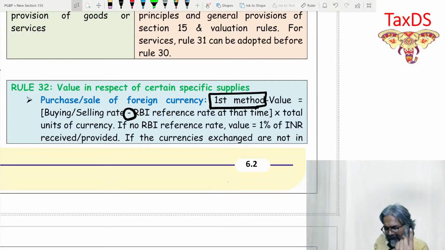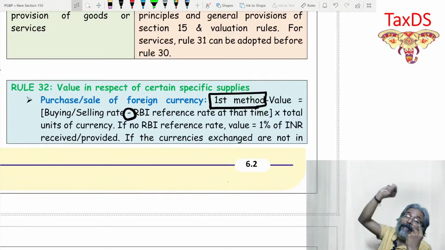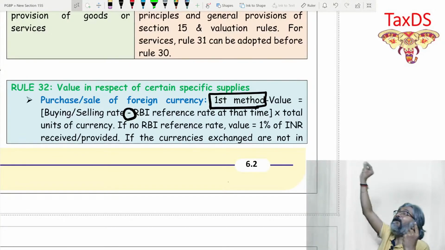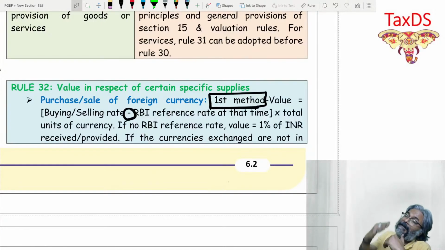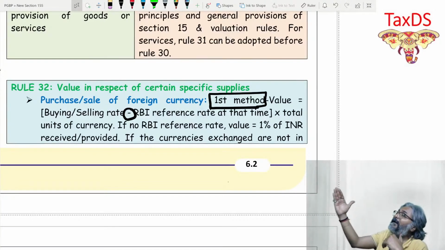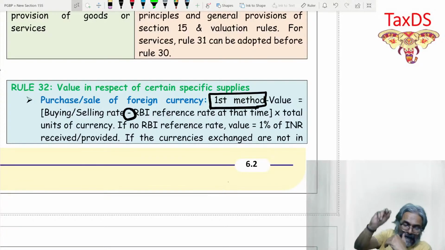So his buying rate to you versus the buying rate of RBI to him, the difference is his commission. That exactly is the point. I hope that all of you are clear with this one.